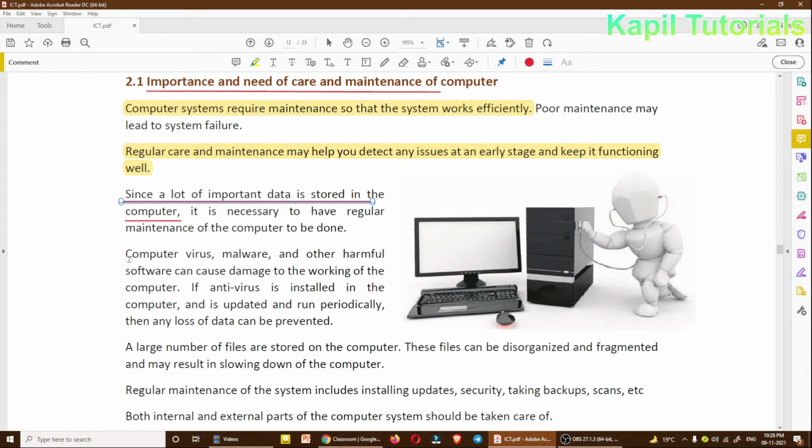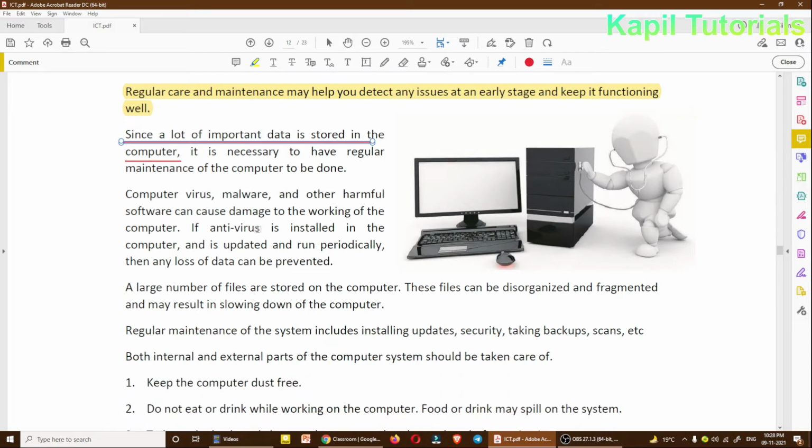Computer virus, malware and other harmful software can cause damage to the working of a computer. Now what does it mean? So what are these things? Virus, malware and other harmful software are also programs, but these programs are man-made. Some programmers, just for earning money by illegal means, create the kind of programs which are called virus or malware, which can cause damage to the computer.